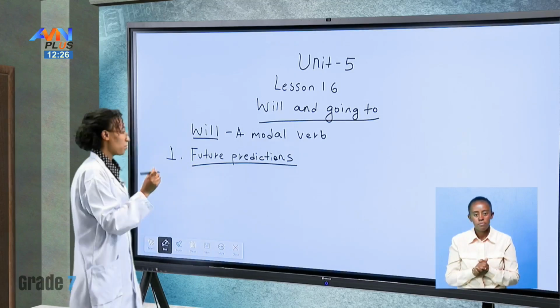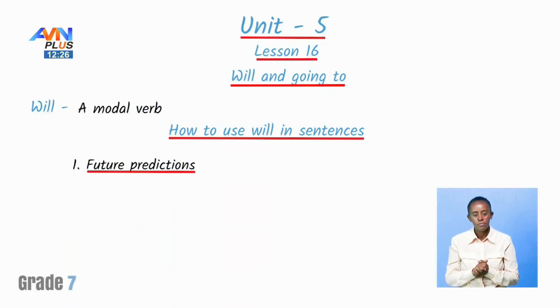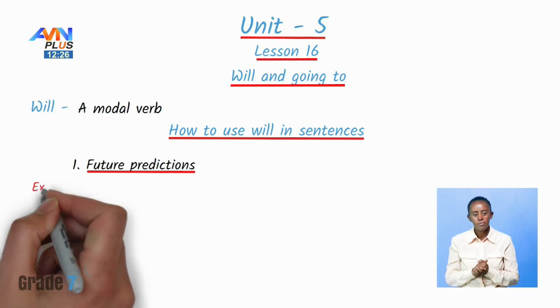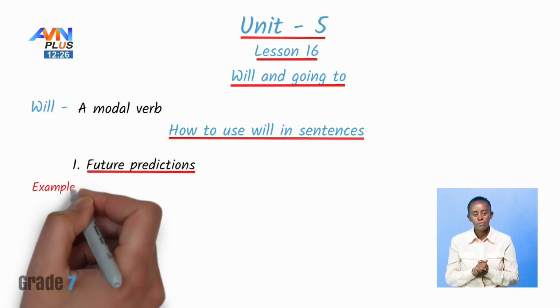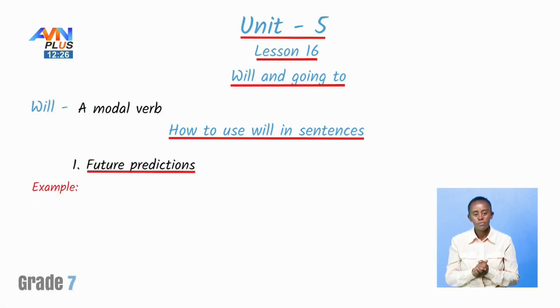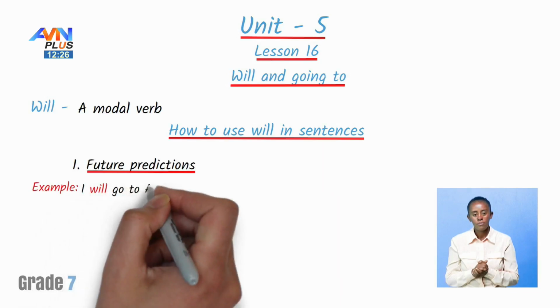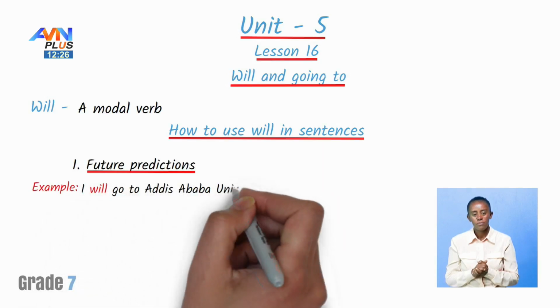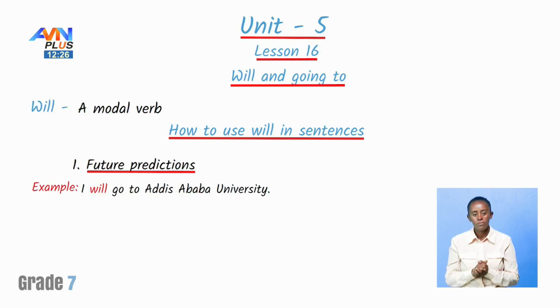First example, for example, I will go to Addis Ababa University.